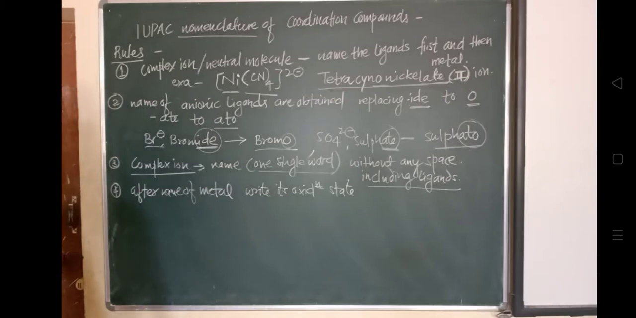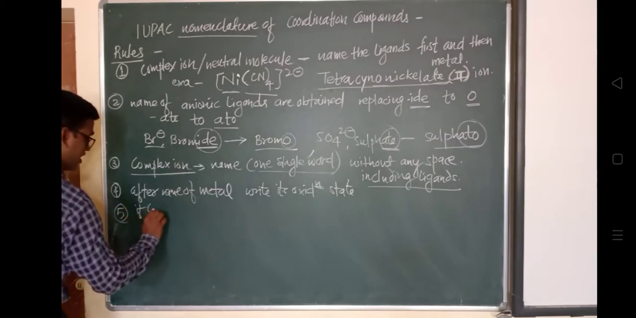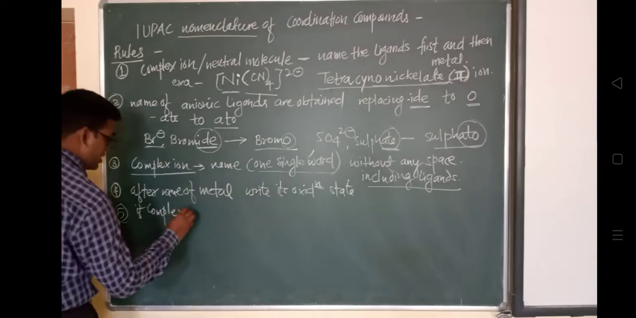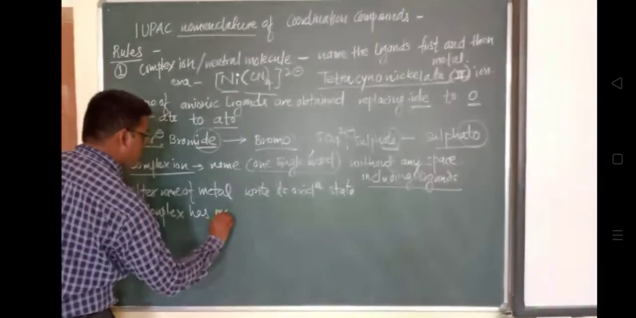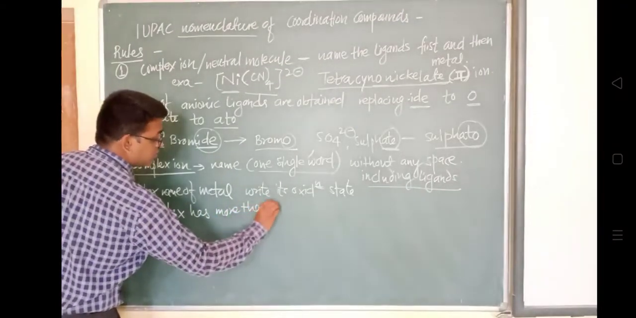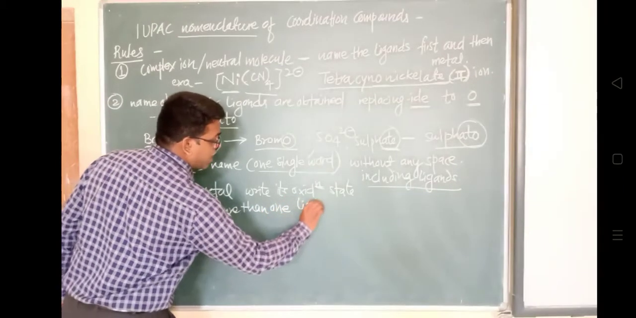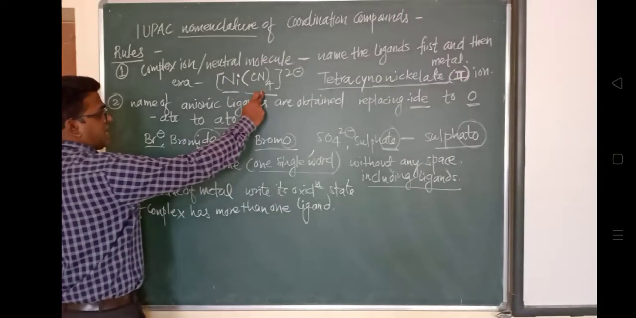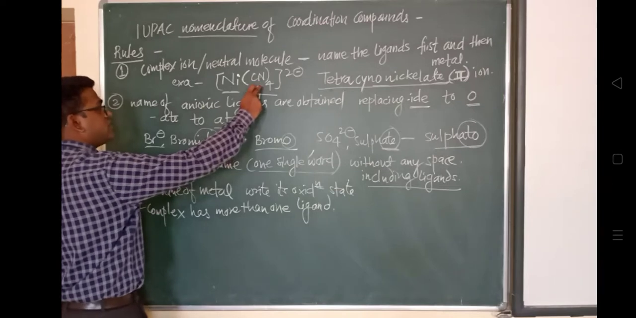And the next rule, the fifth: if the complex has more than one ligand of the same type. Have a look at the same example here. Right now the cyanide is present four times. Four cyanide ligands are attached to this nickel, and that's why the nomenclature has tetra.